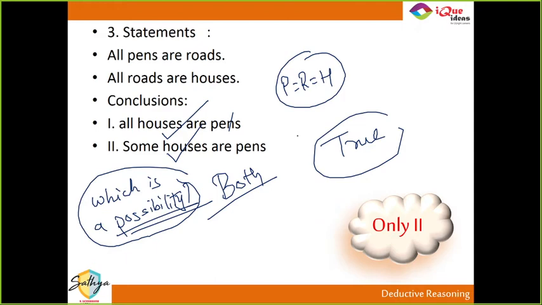Possibility means ऐसा हो सकता है, right? It is not 100% true, but it is possible. So even if one diagram says you can do it, you will mark it as true. But when the conclusion says which of the following is true, it means it has to be true in every circumstance. So if they ask possibility, then obviously both will have to be given. They cannot give you a question where the answer is not given to you.